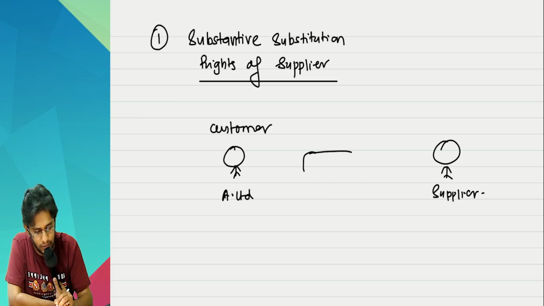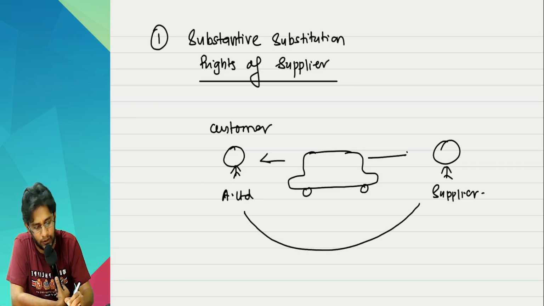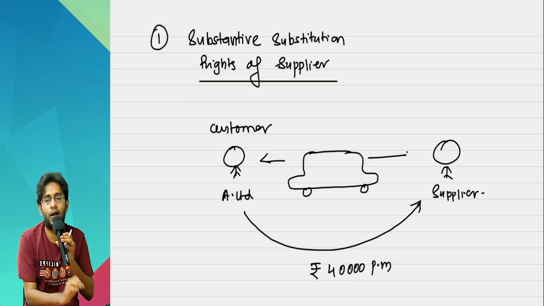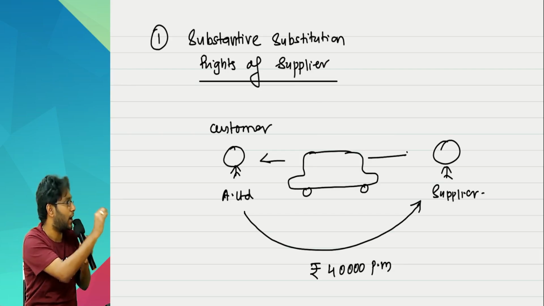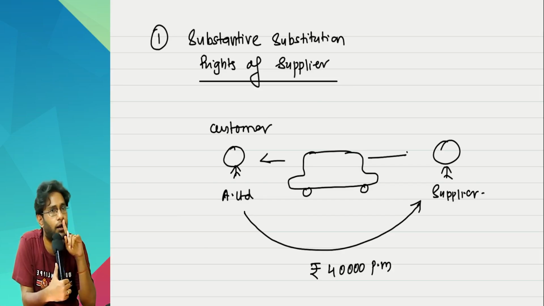There is a car for which a lease contract is entered. For the lease of the car, A Limited pays the supplier ₹40,000 per month. A lease contract exists only when a car is identified in the contract. The car must be identified in the contract.